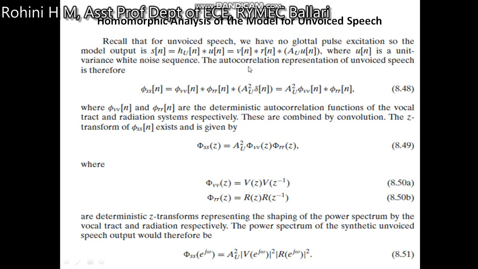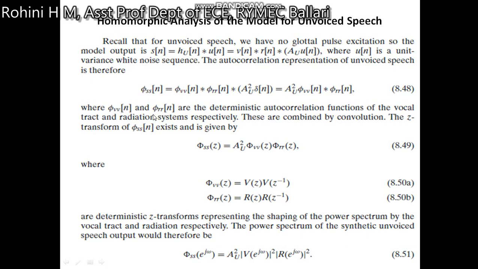The autocorrelation representation of the unvoiced speech is therefore written as phi_s of n equal to phi_v of n convolved with phi_r of n times A_U squared delta of n, or given as this expression, A_U squared times phi of the vocal tract sample of n convolved with phi_r of n.